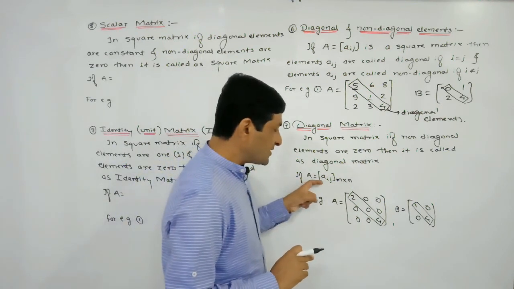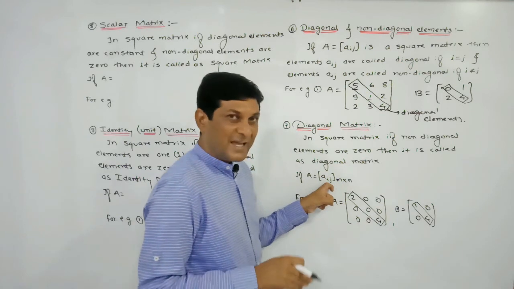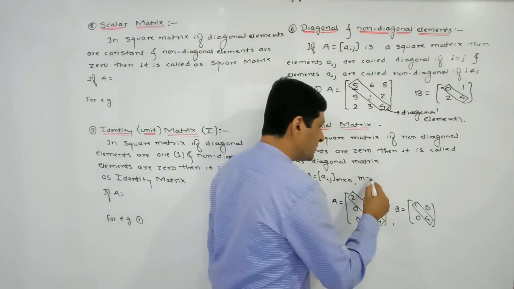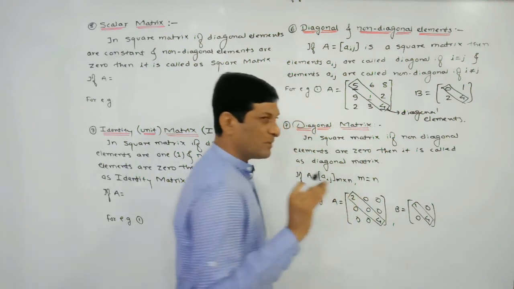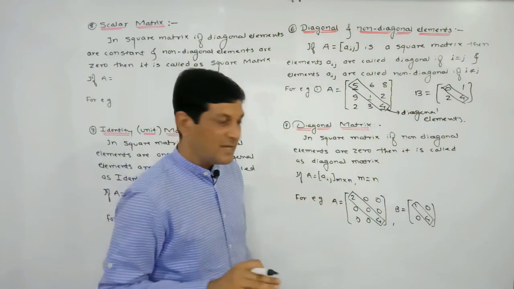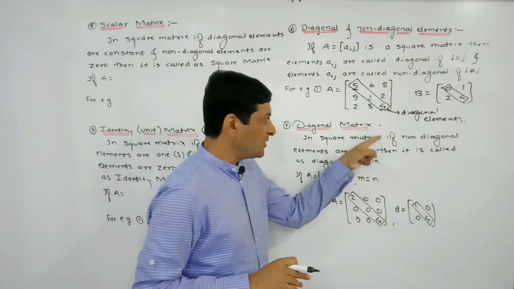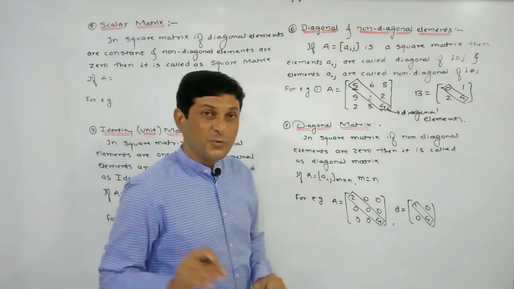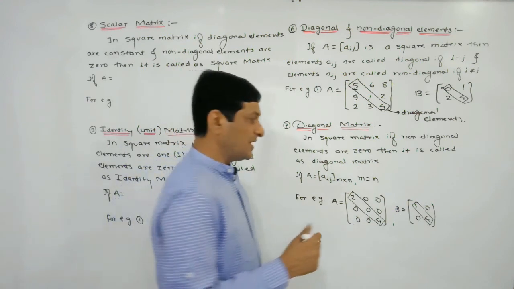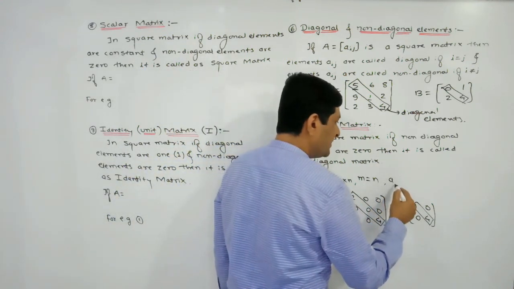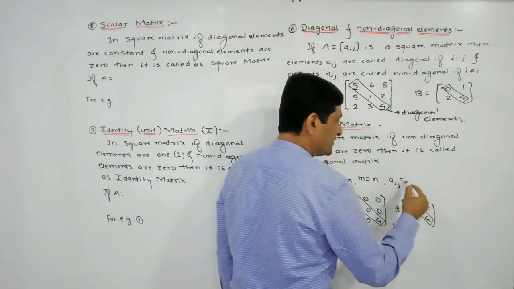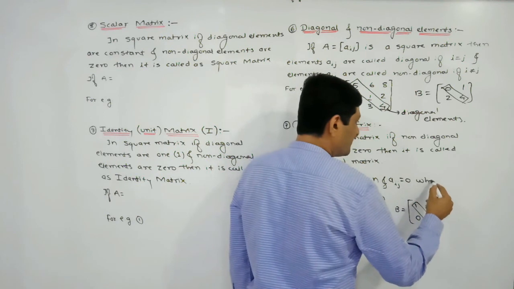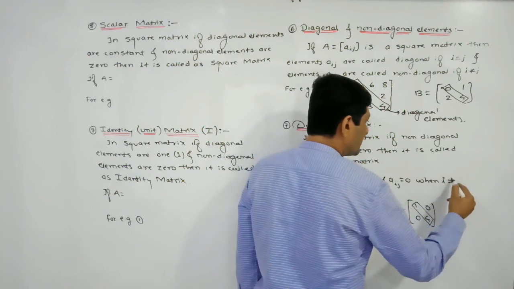A is a matrix whose elements we have denoted by Aij, whose order is m by n, and I am saying that m is equal to n, meaning the number of rows and number of columns are equal. This means the matrix becomes a square matrix. In this square matrix we now have to put a condition on the non-diagonal elements. Every element we are denoting by Aij, and Aij is equal to 0 when i is not equal to j.